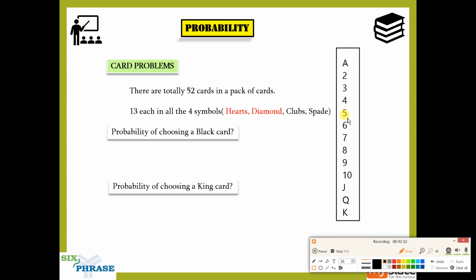Okay, so now that that is out of the way, we will get into the questions. A very basic question, guys. Probability of choosing a black card. So what is the probability of choosing a black card? Now I'm going to tell you how you approach this question.